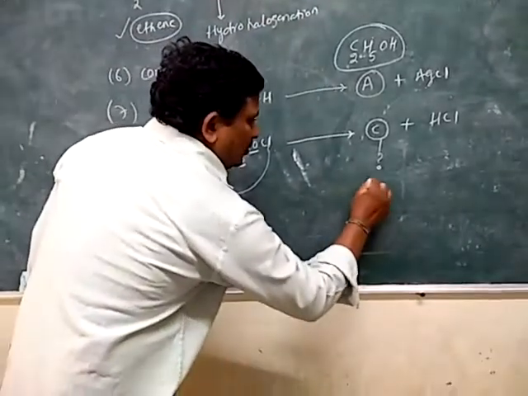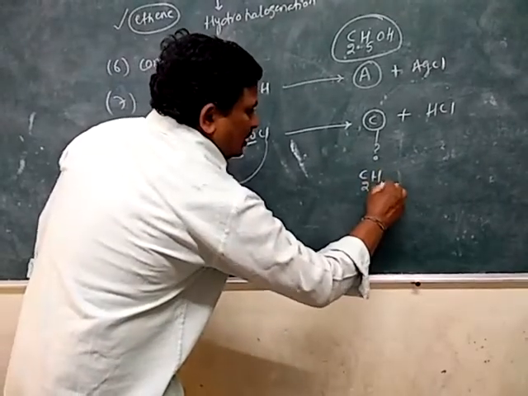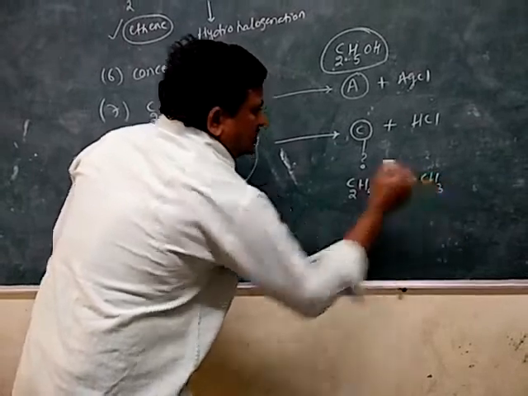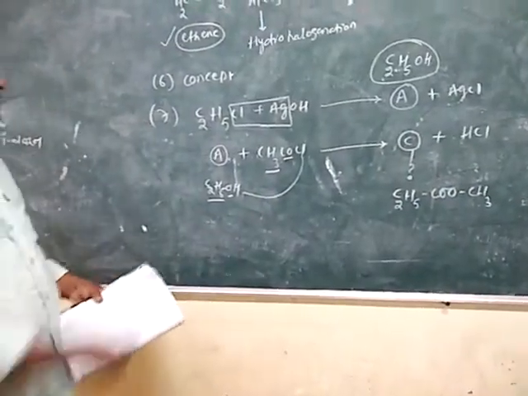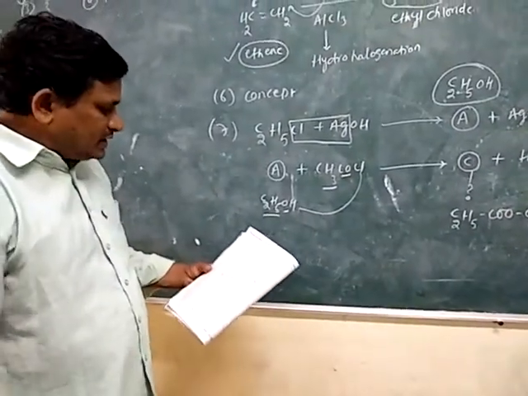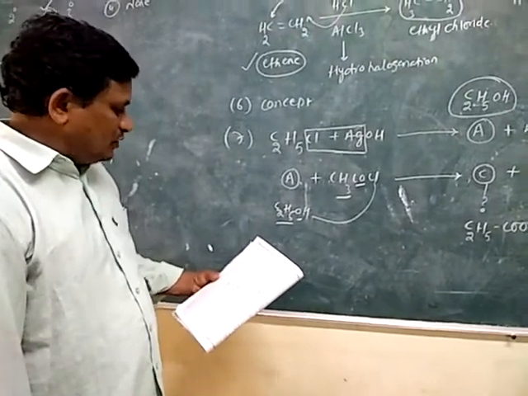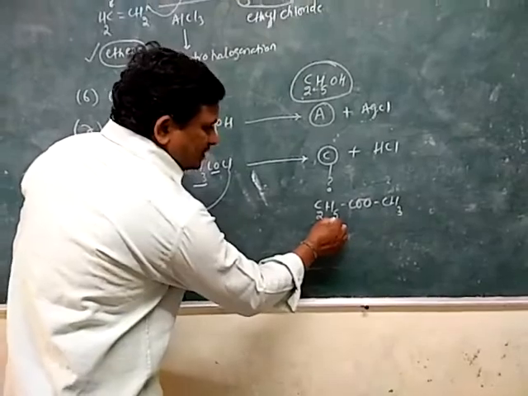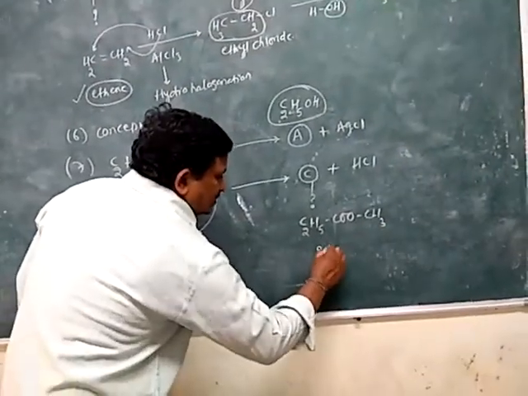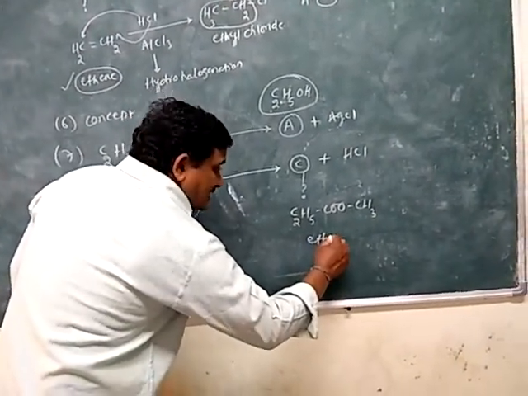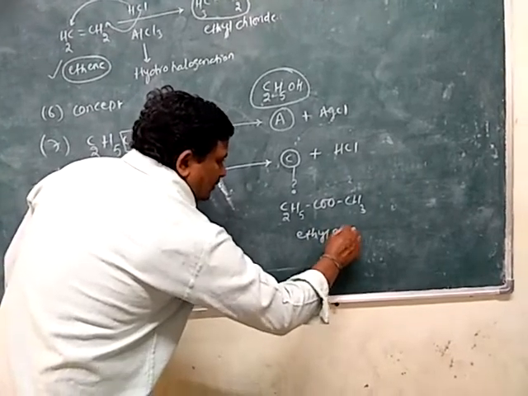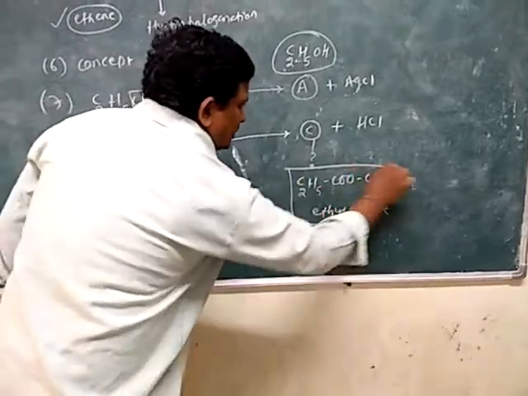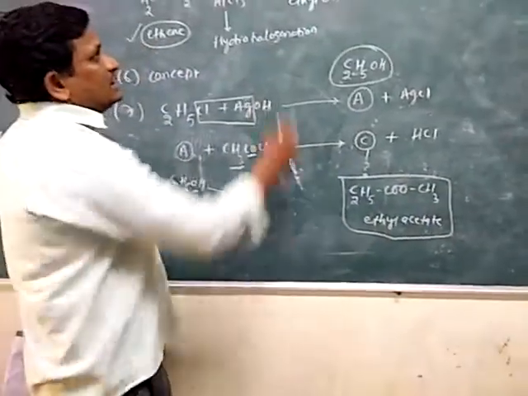The remaining compound is C2H5COOCH3. In this equation, C is C2H5COOCH3, with C2H5 ethyl and the acetate. So the name of the ester is ethyl acetate. So the answer is ethyl acetate. In this reaction, C is ethyl acetate.